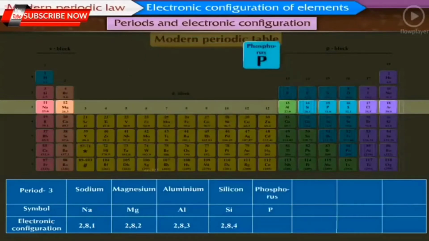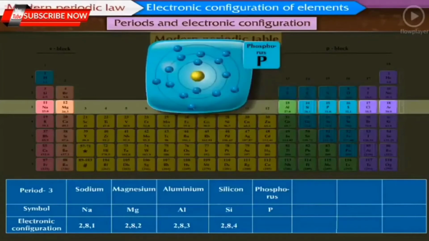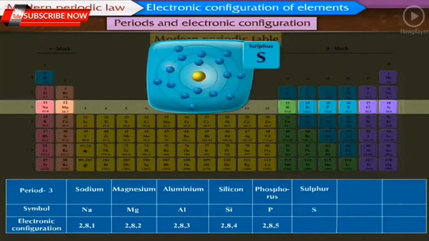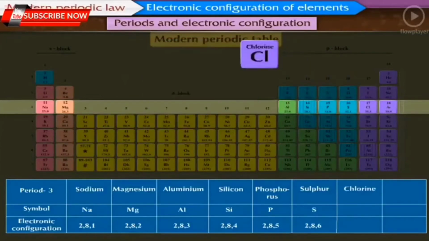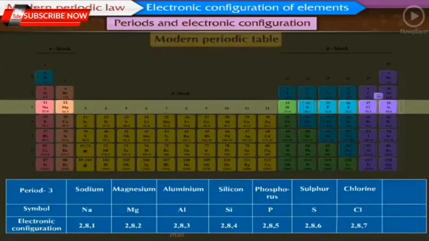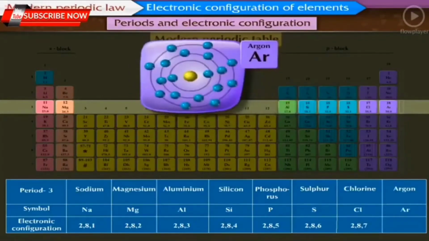Phosphorus, P. Electronic configuration is 2, 8, 5. Sulfur, S. Electronic configuration is 2, 8, 6. Chlorine, Cl. Electronic configuration is 2, 8, 7. Argon, Ar. Electronic configuration is 2, 8, 8.